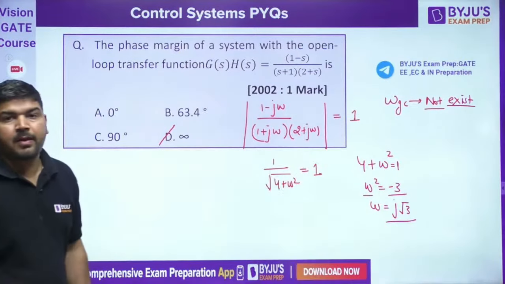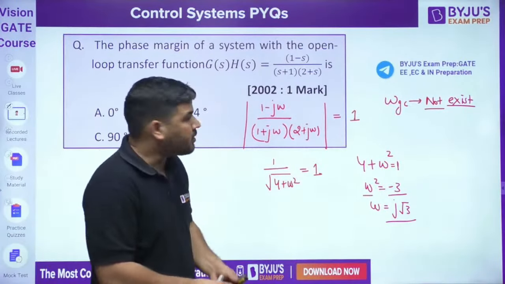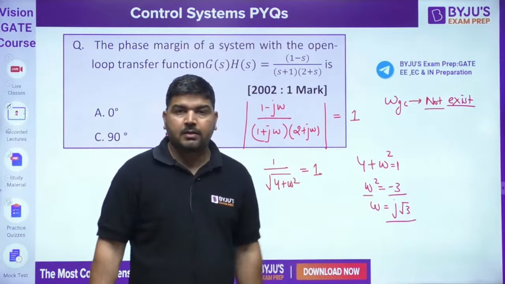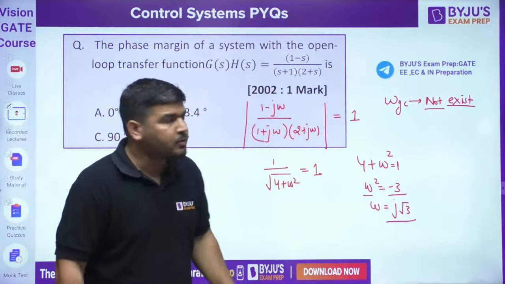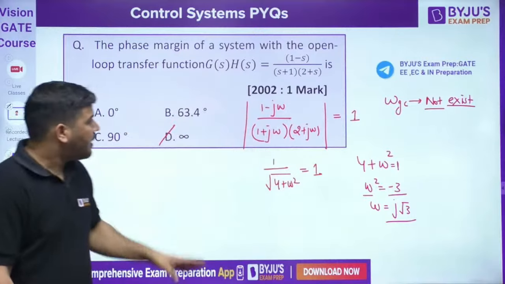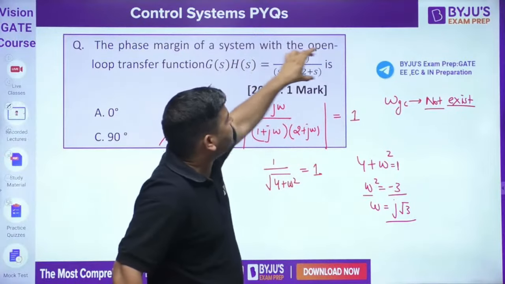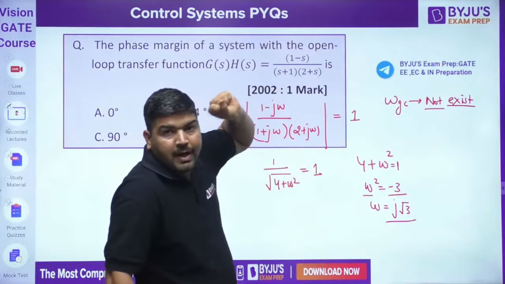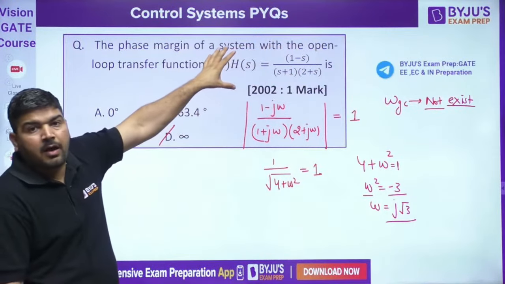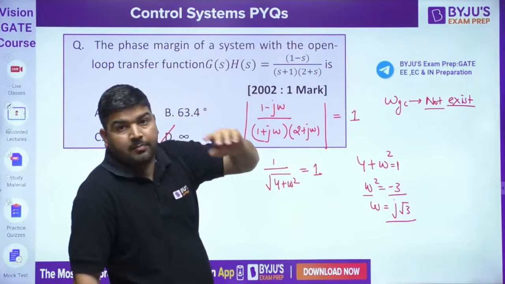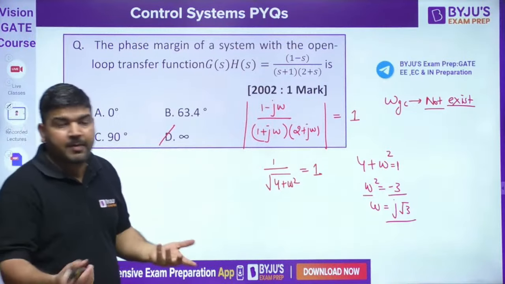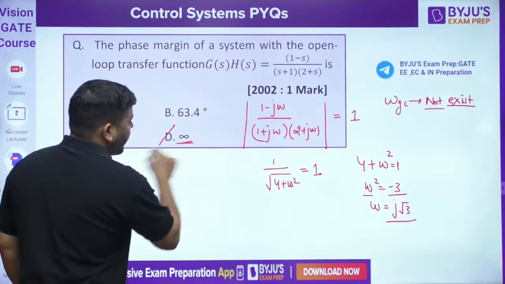Why infinite? Because margin is always there. No? It can be infinite. You can increase frequency up to infinite. For this system, the angle of this transfer function will never become 180. Why am I saying this infinite?